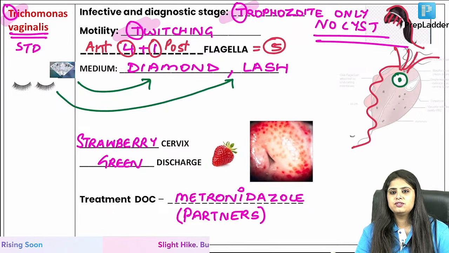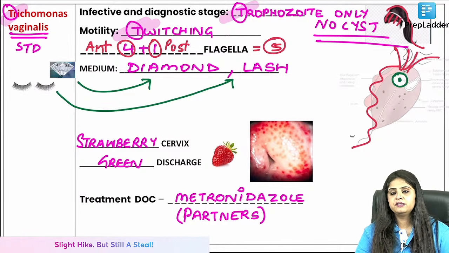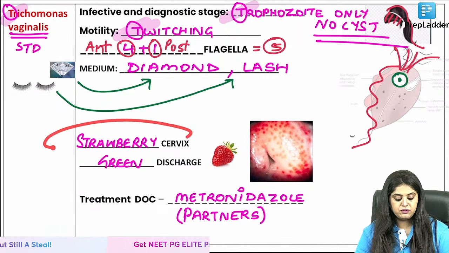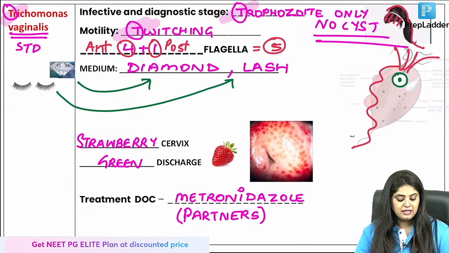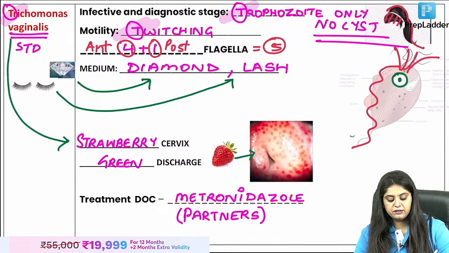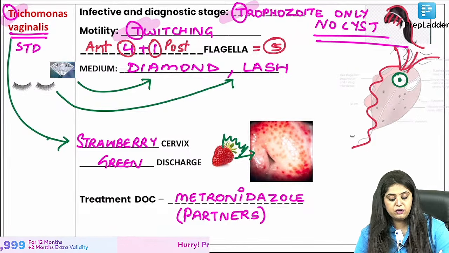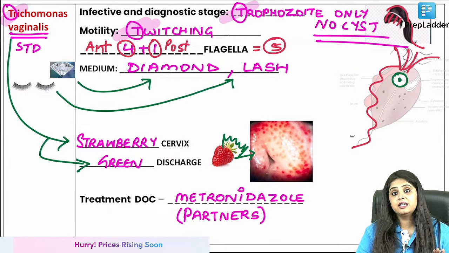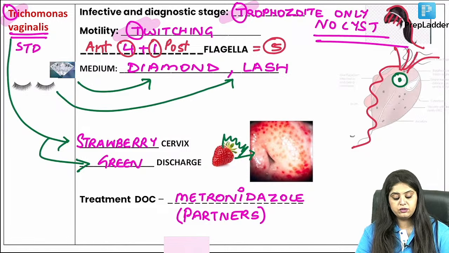Which kind of fruit is she going to eat? Very basic fruits like any of us? No, ma'am. She will eat exotic fruits like strawberry. This though you don't even need a mnemonic. It shows you strawberry cervix, which you can see over here, and strawberry has that green color leaf on top. So the female comes to you with a green color discharge, and strawberry cervix is Trichomonas.